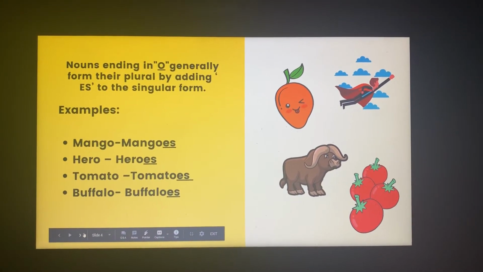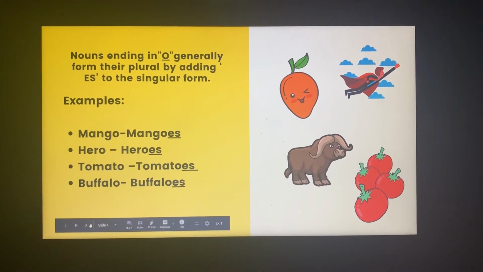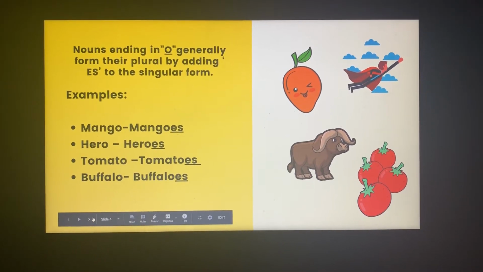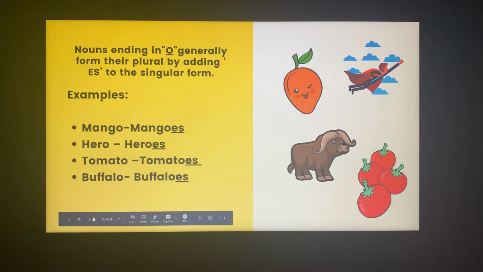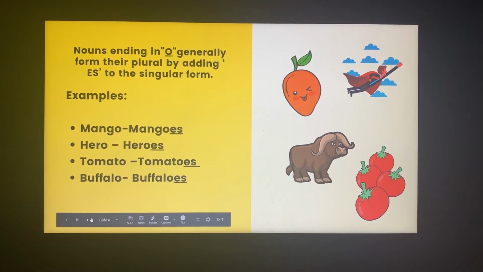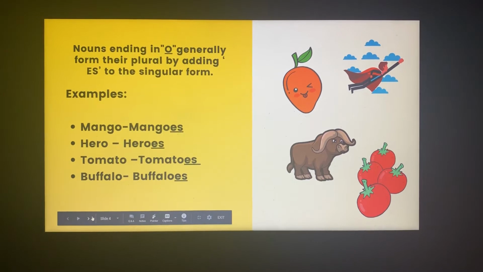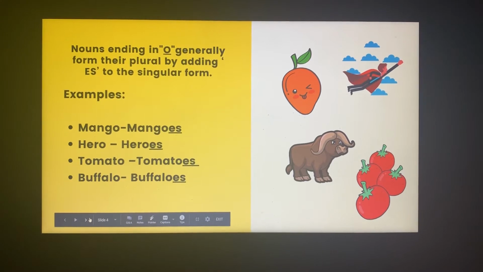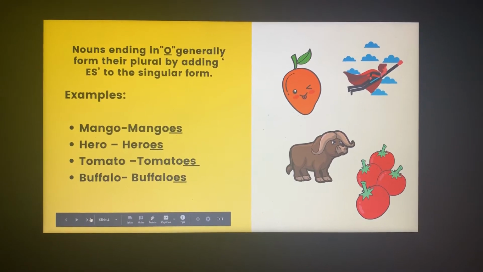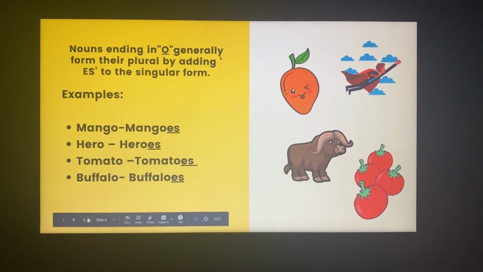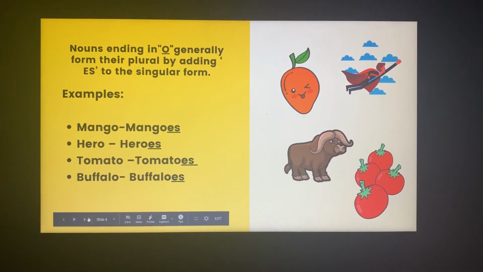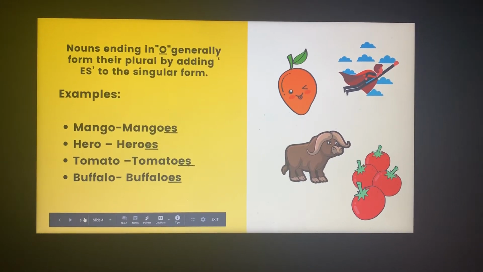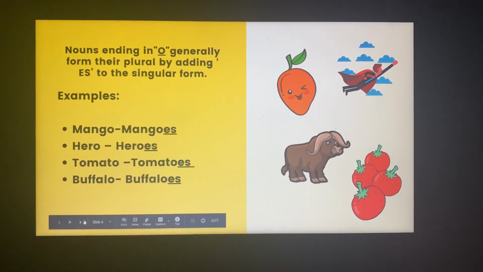Nouns ending in O generally form their plural by adding ES. What does this mean? It means that any noun which has the last letter as O, its plural is also formed by adding ES. So mango, hero, tomato, buffalo. You can see that all these words have their last letter as O. So when I am making their plural form, it is made by adding ES in the end. Mango becomes mangoes, hero becomes heroes, tomato becomes tomatoes, and buffalo becomes buffaloes.